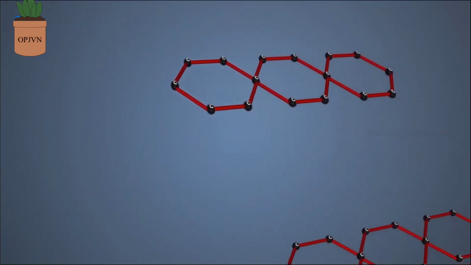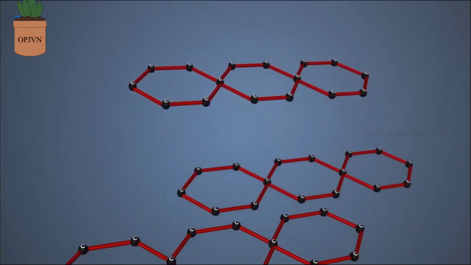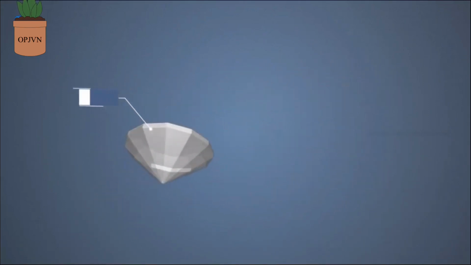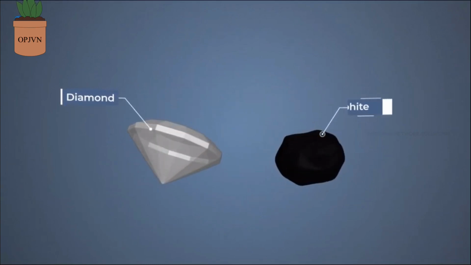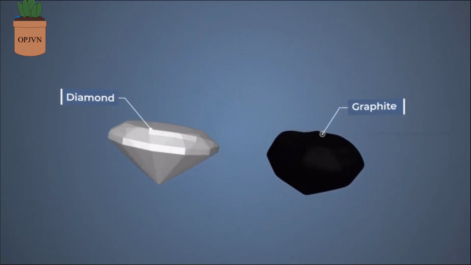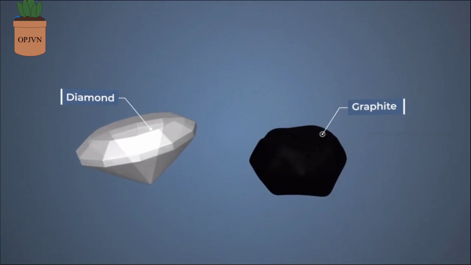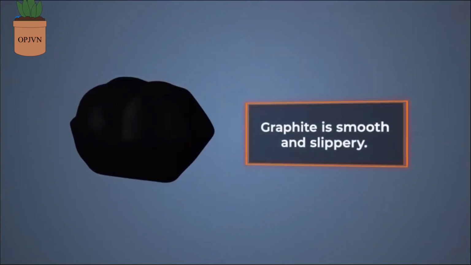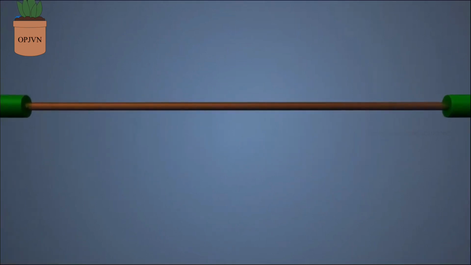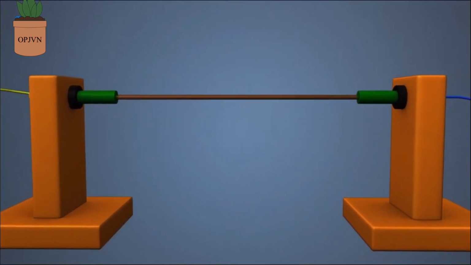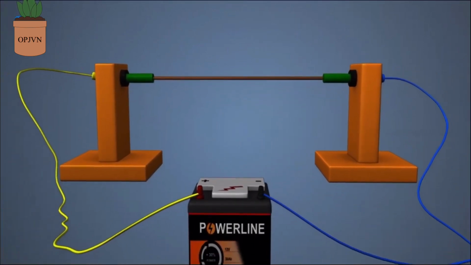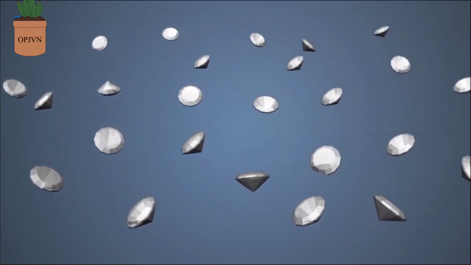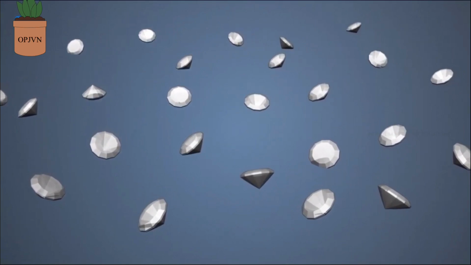The two different structures resulting have two different physical properties, even though the chemical properties of diamond and graphite are the same. Diamond is the hardest substance, graphite is smooth and slippery. Graphite is also a good conductor of electricity, unlike other non-metals. Diamond can be synthesized by subjecting pure carbon to high temperature and pressures.